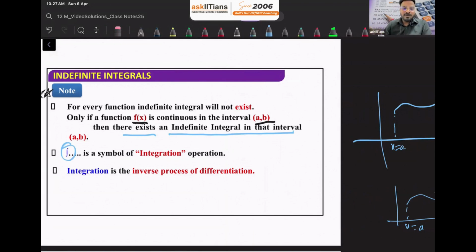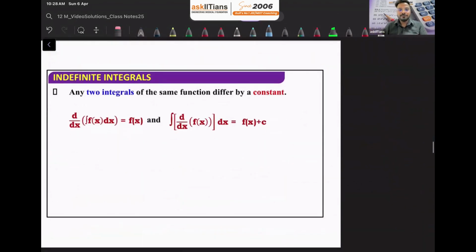This is the symbol of integration. I already told you, right? And integration is nothing but the reverse or inverse process of differentiation. We know it now. Fine. Constant of integration, the same thing: if you are finding the derivative of x square plus 1 or x square, every time we are going to get 2x. And then if we are integrating 2x, we can get x square plus 1, x square plus 2, x square plus 3. So it is talking about the constant function, meaning any two integrals of the same function will differ by a constant only. That's it.